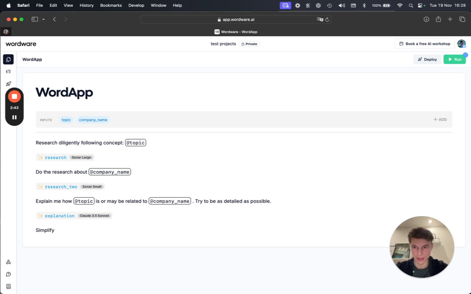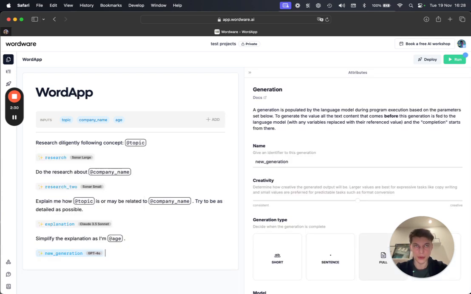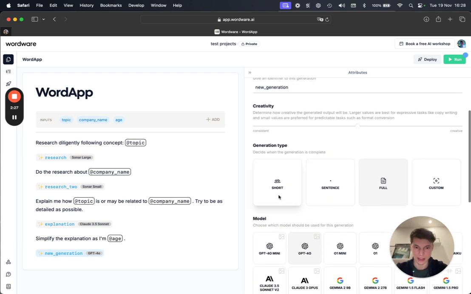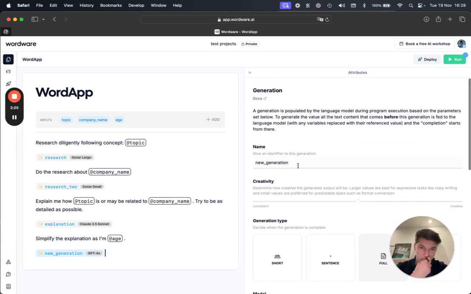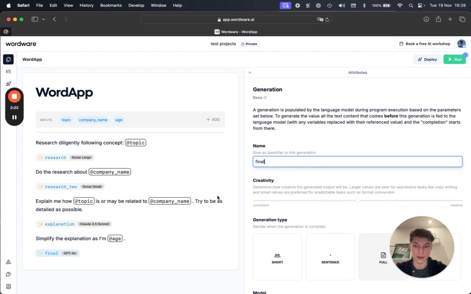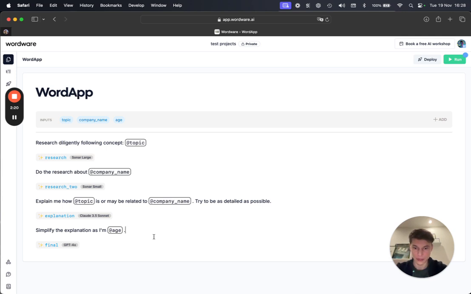So I'm going to type here: simplify the explanation as I'm, and here I'm going to add the input age, to try to simplify the terms and the whole explanation process. Actually, we can use GPT-4o. I'm going to call it final version, and because it's going to be the final version, I'm going to ask it to output only the explanation, no other comments. And now we can see how it goes.